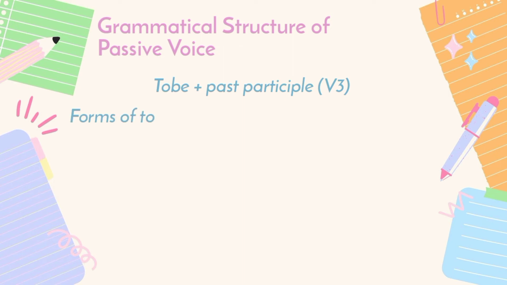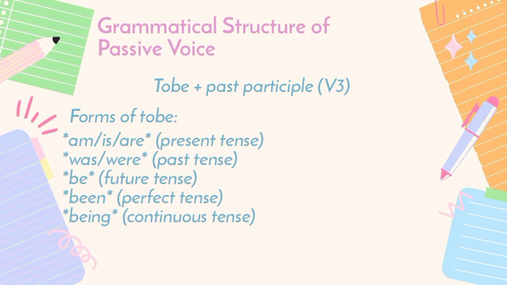The forms of to be are: am, is, are for present tense, was, were for past tense, be for future tense, been for perfect tense, and being for continuous tense. You need the form of this plus past participle or verb 3.